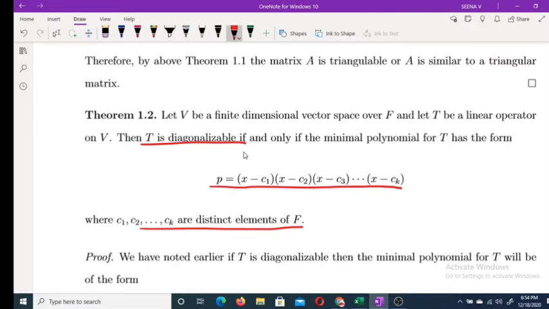T is diagonalizable implies the minimal polynomial for T is of the form p equal to (x minus c1) into (x minus c2) into etc. (x minus ck). This part we have already done. Okay. So, moving to the last part, moving to the converse part.